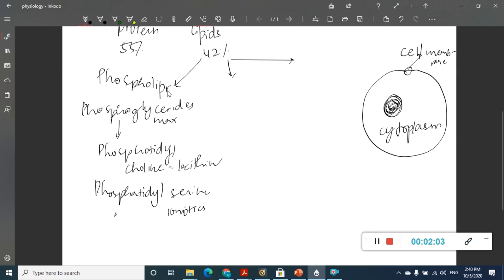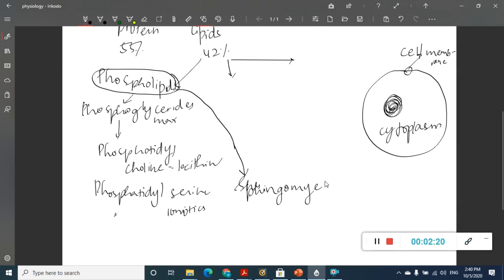Among the lipids, most of them are phospholipids. One of the phospholipids is phosphoglyceride. The second phospholipid is sphingomyelin. There is also cholesterol present in the plasma membrane, and we also have other lipids, especially glycolipids. That is carbohydrates along with lipids, called glycolipids. These are the different types of lipids present in the cell membrane.